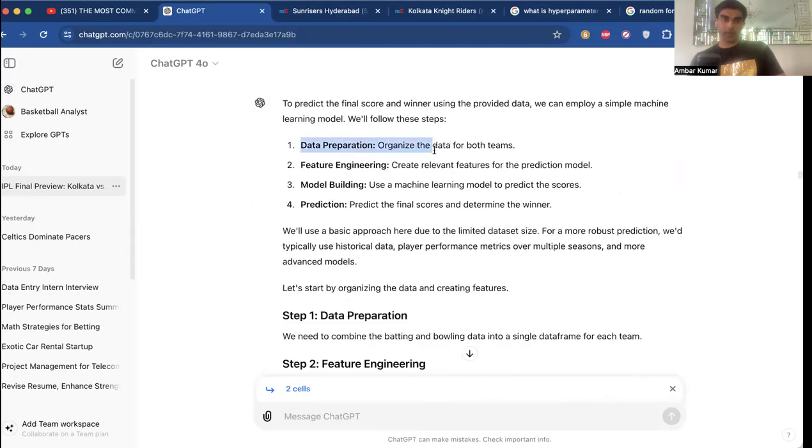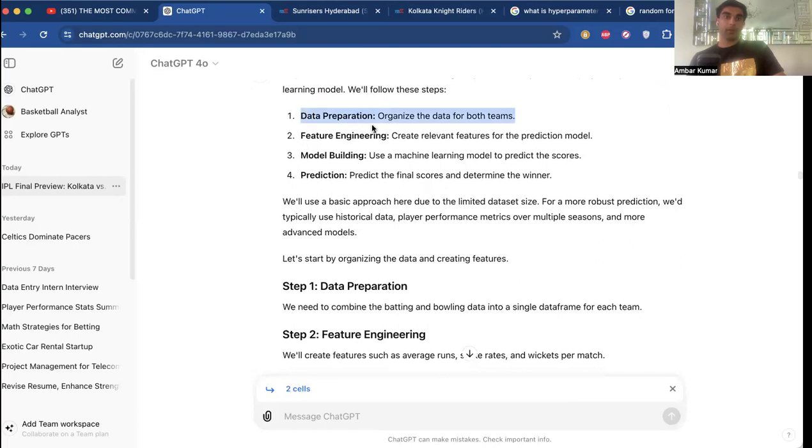We're going to start with data preparation, which is going to organize the data for both teams. And by the way, guys, this is ChatGPT's output speaking. This isn't my side. I just wanted to slow that down for you in case I was speaking too fast. This is GPT giving us this output. As you can see, there's the code for OpenAI.